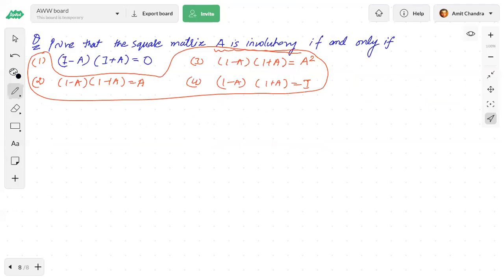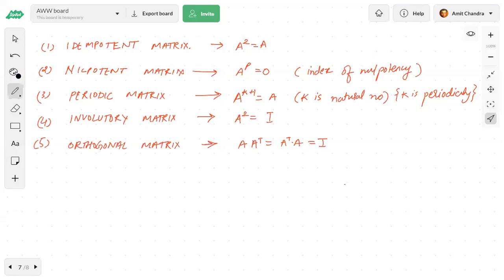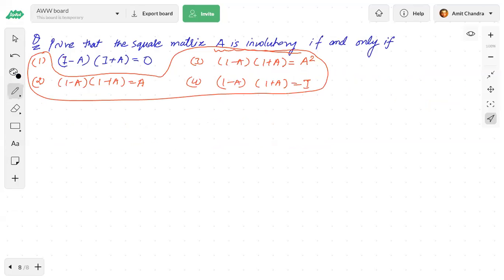What is the condition for involuntary matrix, which they have given? So what is the condition for involuntary? That a square should be equals to identity matrix. So let's see if this is true. So taking